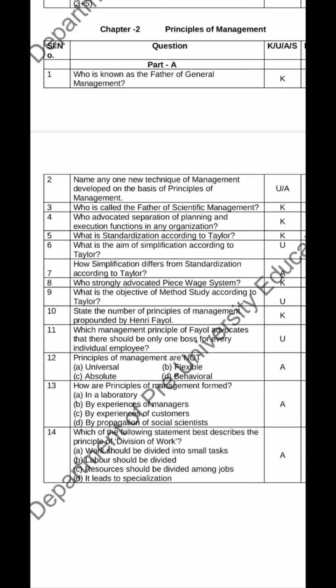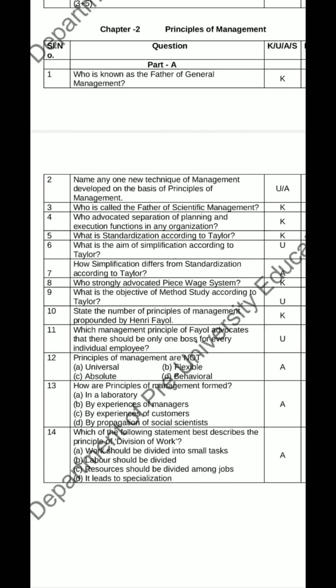Question number 3, who is called the father of scientific management? F.W. Taylor. Question number 4, who advocated separation of planning and execution function in any organization? The right answer, F.W. Taylor.